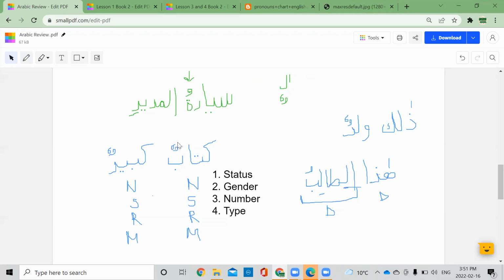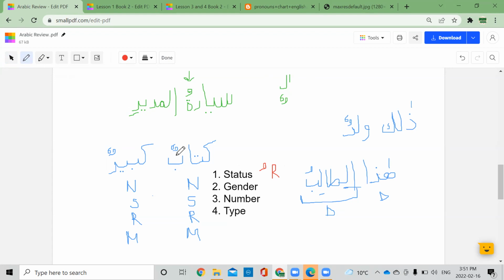Here we have dhammatain. Here also we have dhammatain, which means that it is rafa. Because of the dhamma, it is rafa. So that's our status. It's marfu. Both are marfu. Then we look at the gender.